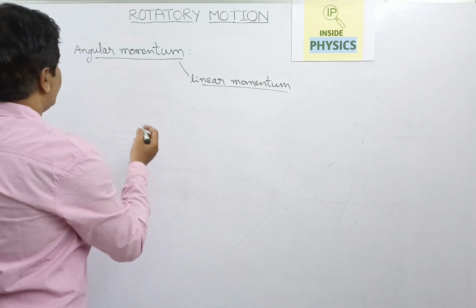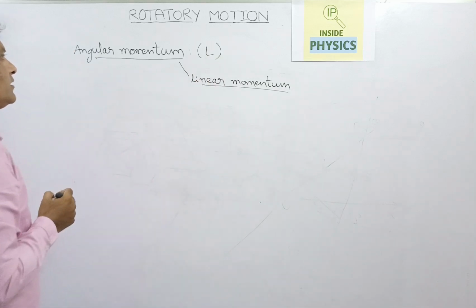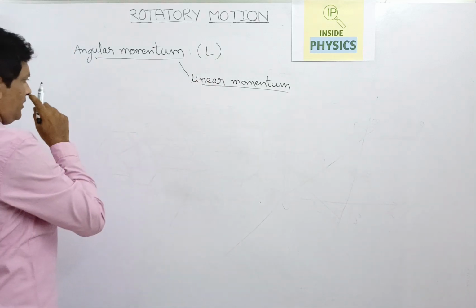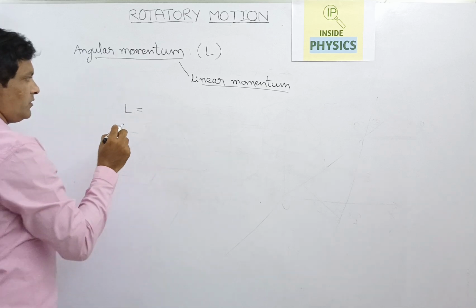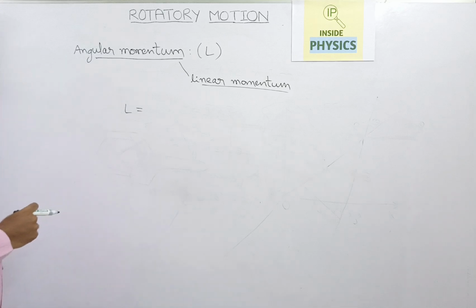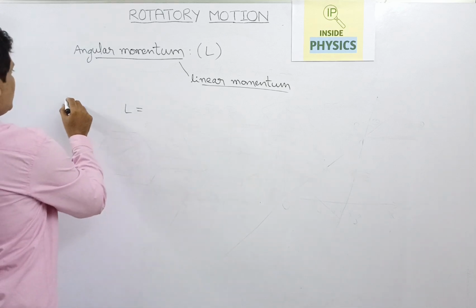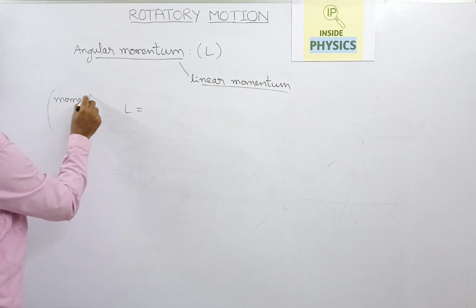We will be having an angular momentum concept here. The angular momentum is always represented by capital L. This is also defined as moment of linear momentum.